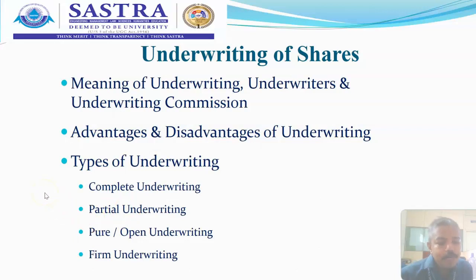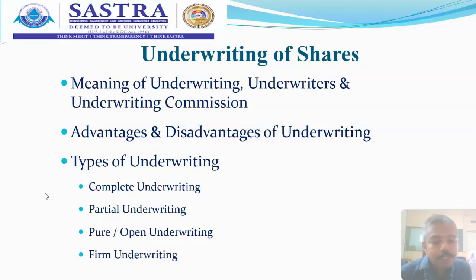So it is an important area we need to note. The pure underwriting comes into the picture when it is not fully subscribed. When it becomes fully subscribed or oversubscribed, then the firm underwriting comes into the picture. When it is oversubscribed, the allotment of shares needs to be given priority to the underwriters rather than the public.